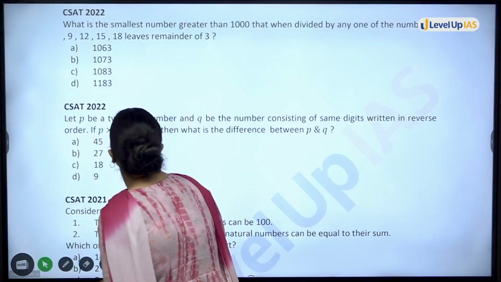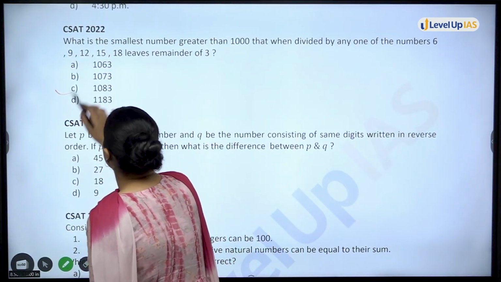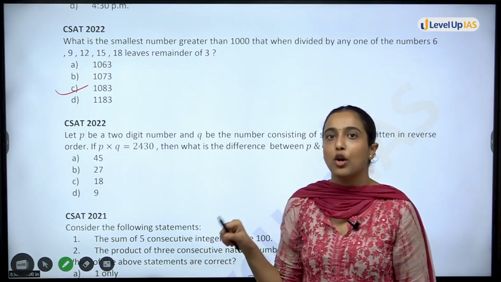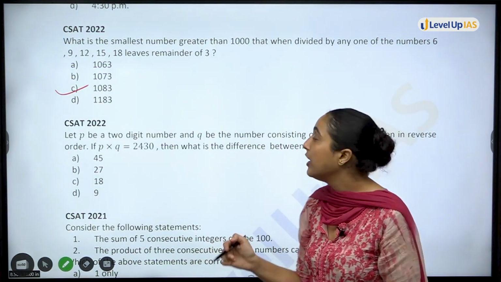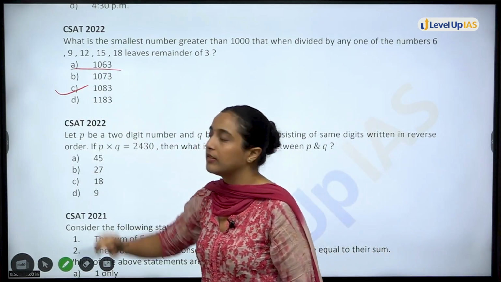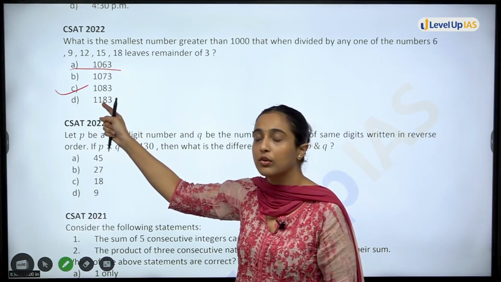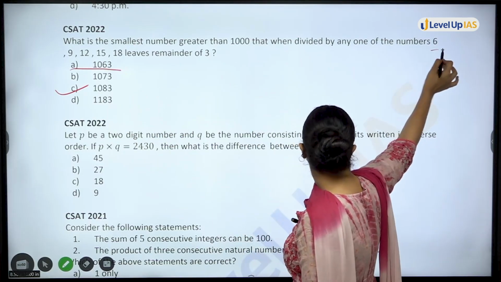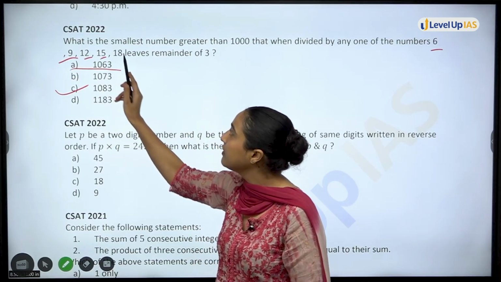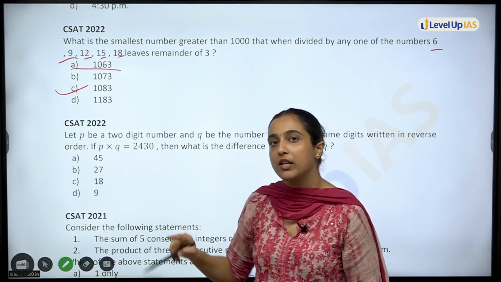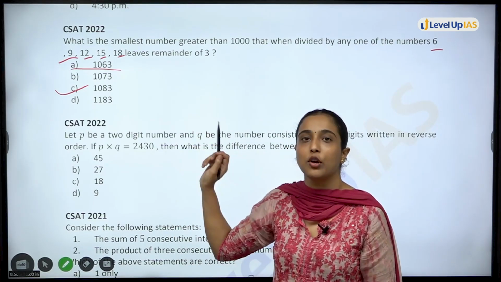So your question was what? See, in this, clearly you can see option C will be your answer. Another way of doing this is, if you cannot simply remember that LCM has to be found out, try dividing using options. Okay, but it will take a lot of time because you will start from option A. Divide A by 6, remainder should be 3. Divide by 9, remainder should be 3. 12, 15, 18, divide individually by all, remainder 3 should come. If it does not come, then that option will not be your answer. Okay?